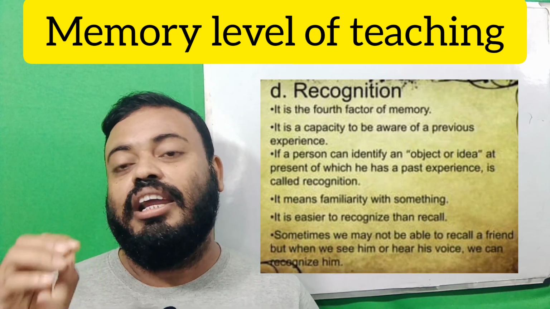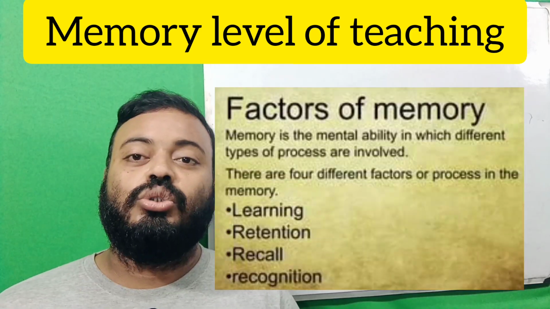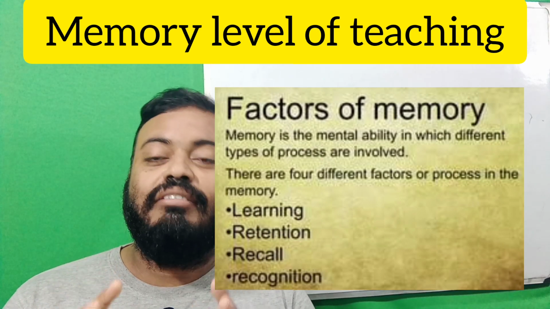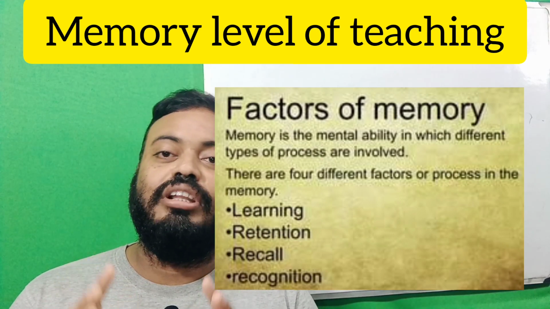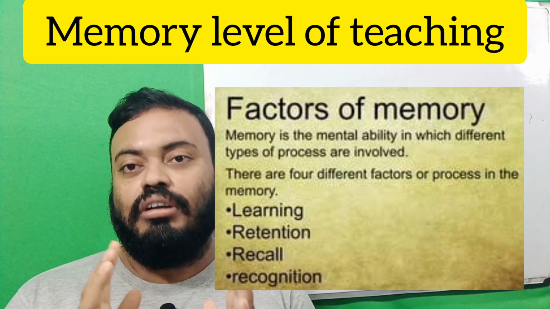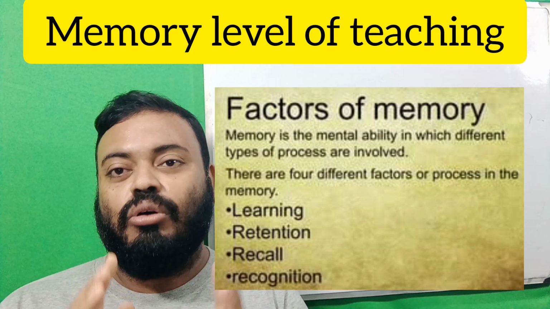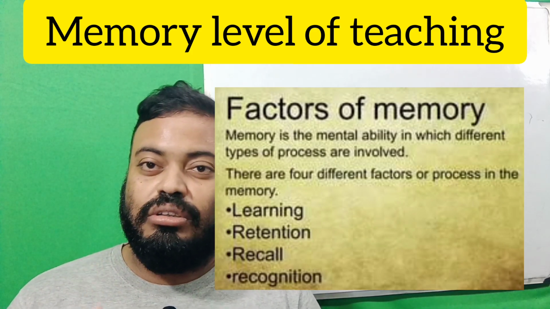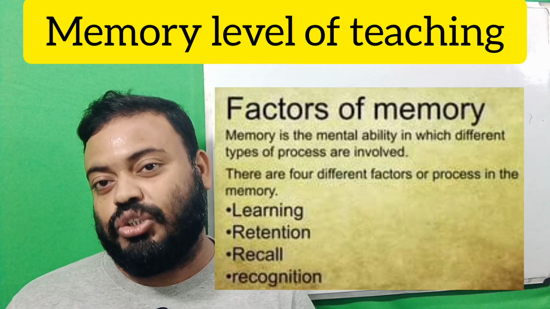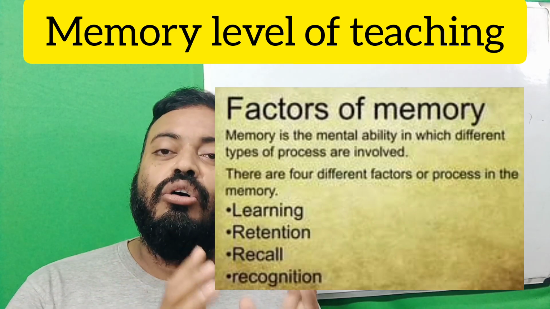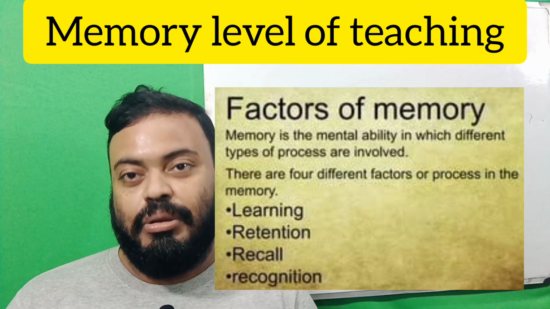So this is recognition. This is the memory level, the primary conception of those four types of the concept of memory. So this memory is also based on those four pillars of the memory concept.